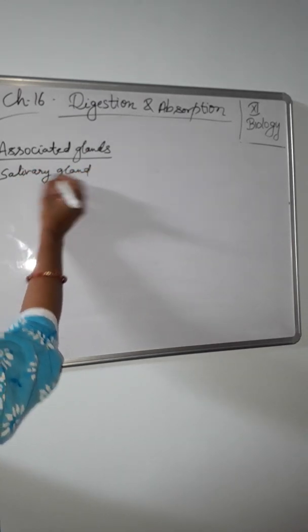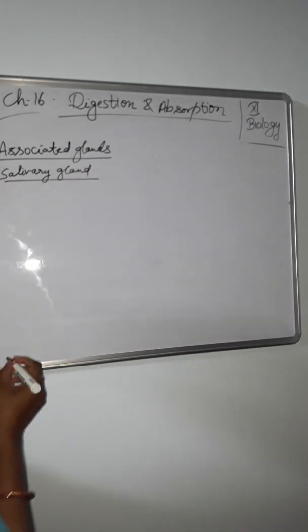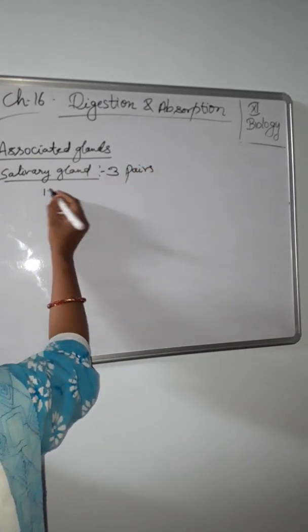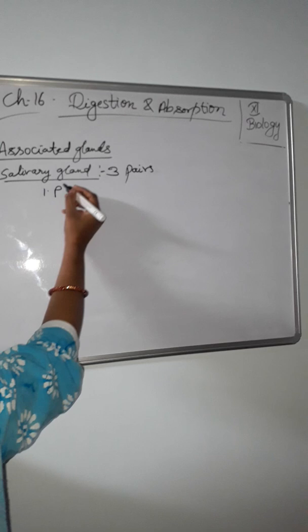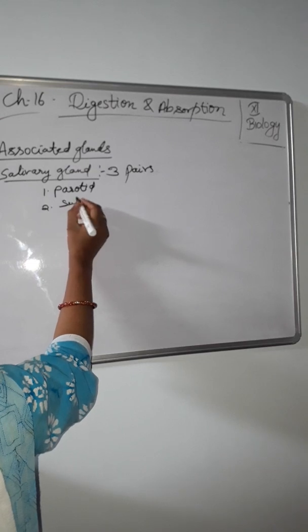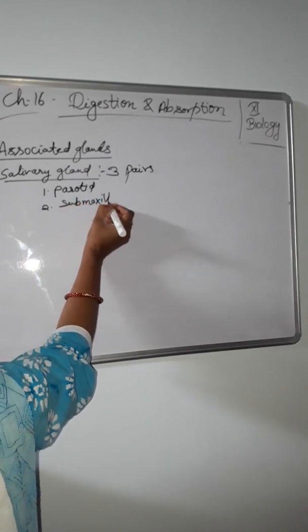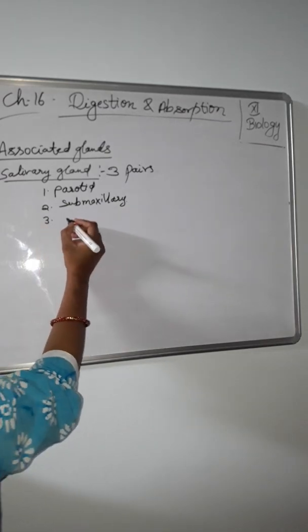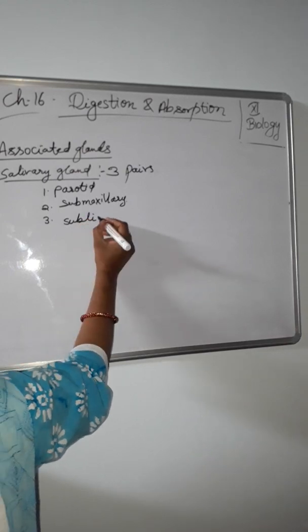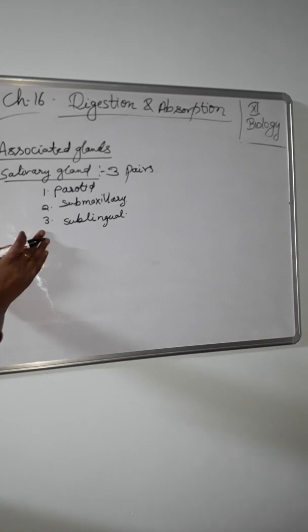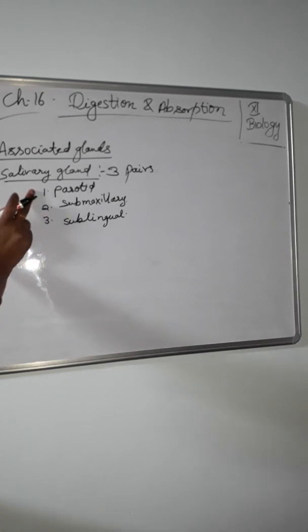Salivary glands, as you know, there are three pairs of salivary glands. First one, parotid. Second, submaxillary, also called submandibular, and third one is sublingual gland. The parotid glands are located on either side of the groove between the ramus of the mandible and mastoid process below the ear.